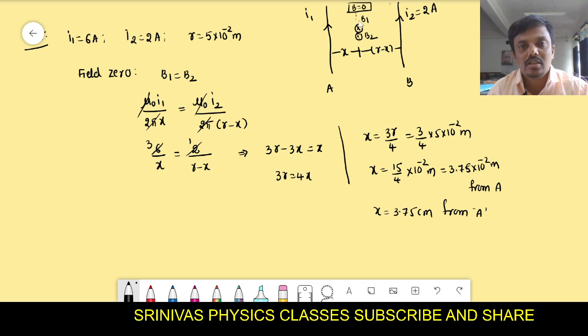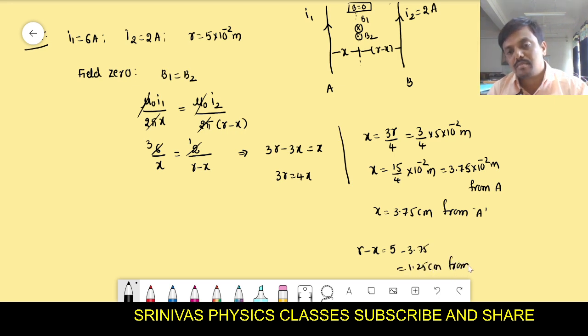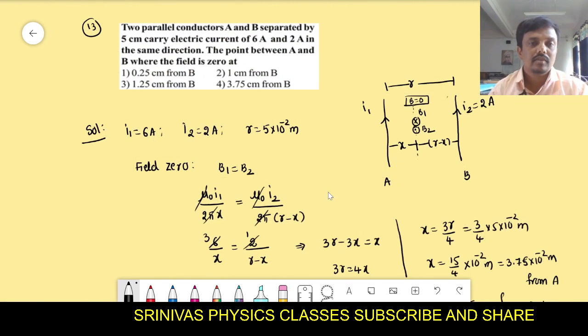This is from A, but in the options they give from B. From B, what is the distance of this null point? From B the distance is R minus X. R is 5 centimeters. In centimeters, 5 centimeters minus 3.75 centimeters, that means 1.25 centimeters from B. That means the right option is the third option. Let us go for the next problem.